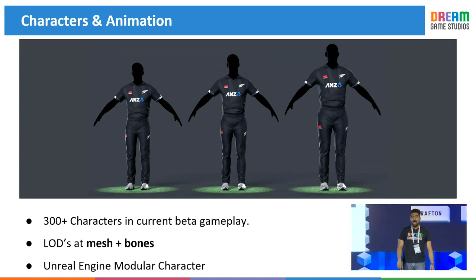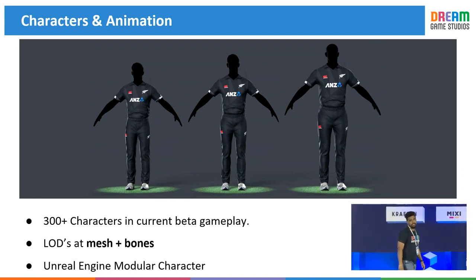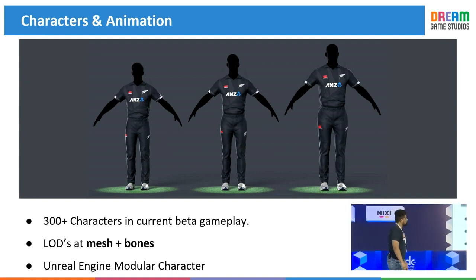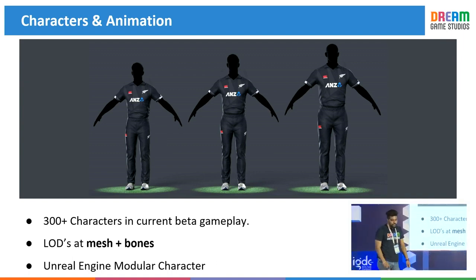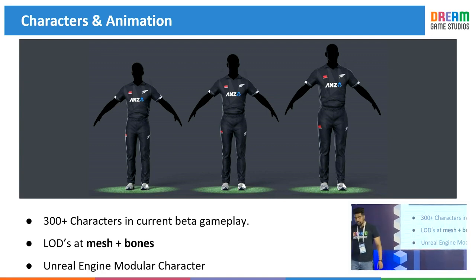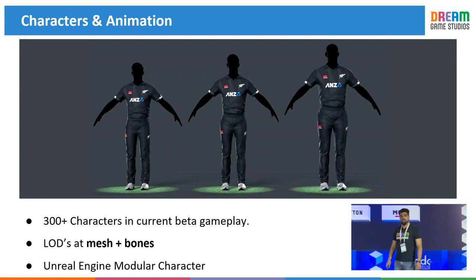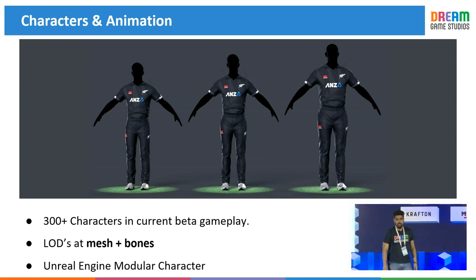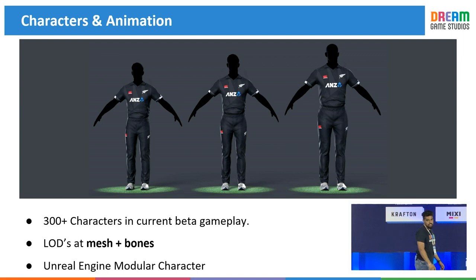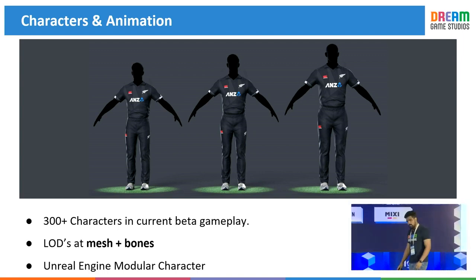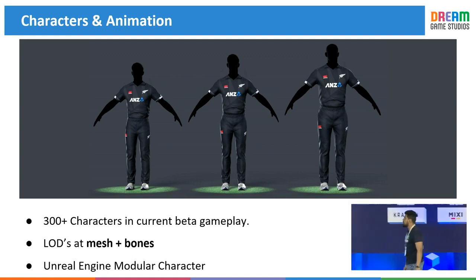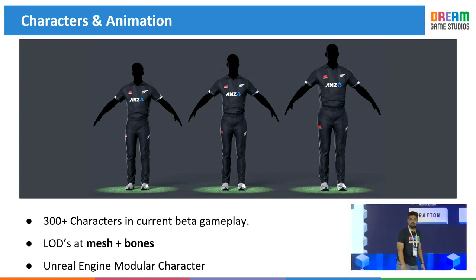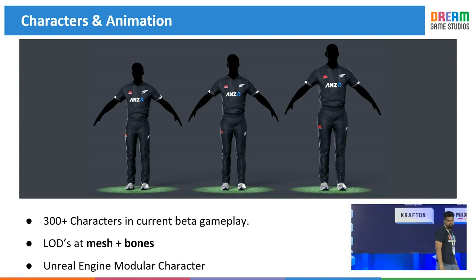Let's start with art and optimization in characters and animations. The game demanded us to create multiple characters, the players of the teams. How can we scale this? We determined that we need to create body parts and body types with respect to the players. Then how do we assemble it?